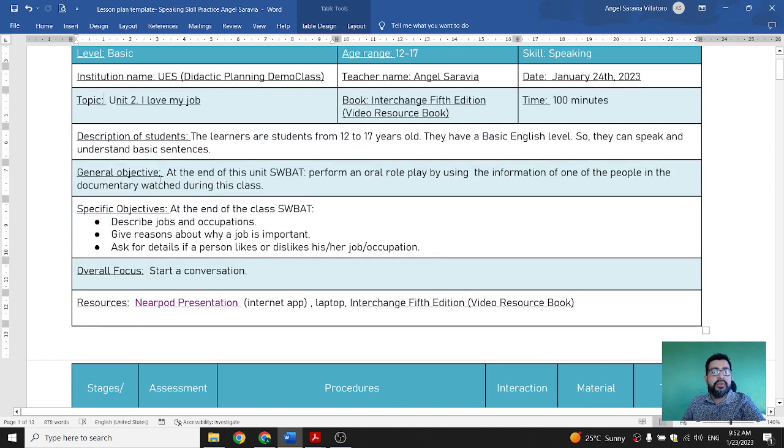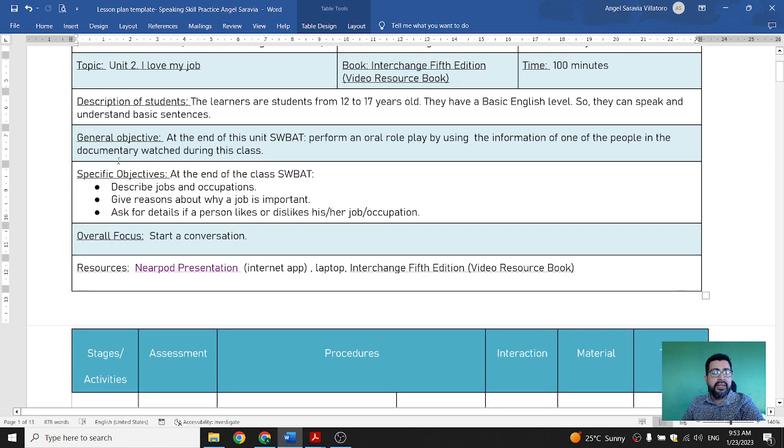Then the most important part is going to be the objective. For this objective, I have used the SMART technique, and it says, at the end of this unit, the students will be able to perform an oral role play by using the information of one of the people in the documentary watched during this class. This class is going to be a really good one because it has a video in it, so they have to watch the video and then we have to speak about it. So that's going to be the general objective.